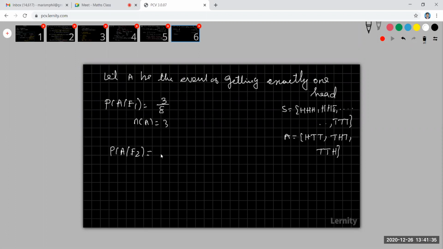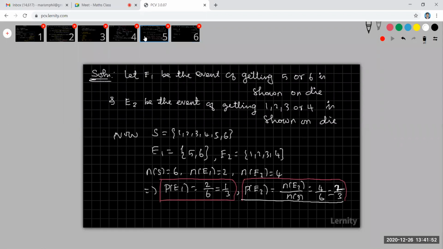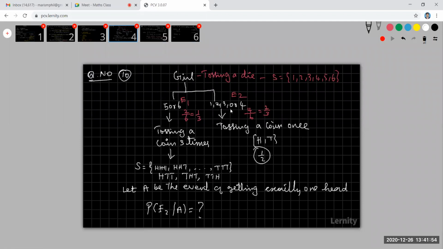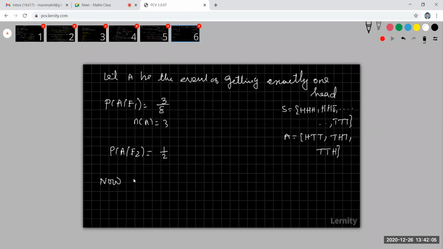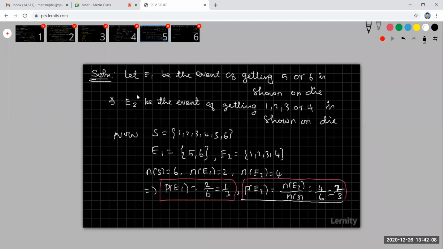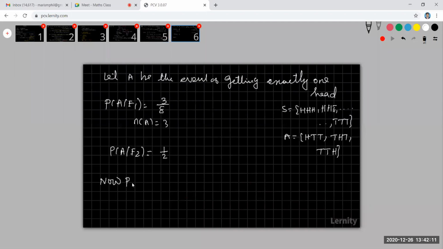Right, my probability of A given E2: here they are tossing only one coin. One coin means my probability of getting head is only 1 by 2. Now the question is, we are getting exactly one head, but that head is coming from the second event. Read the question: what is the probability that she threw 1, 2, 3 or 4 with the die? That means E2. So the probability of E2 given A.